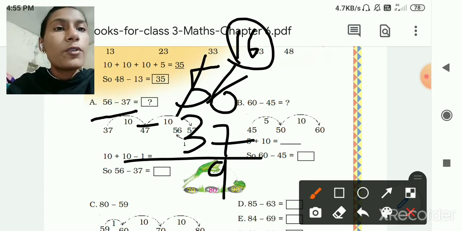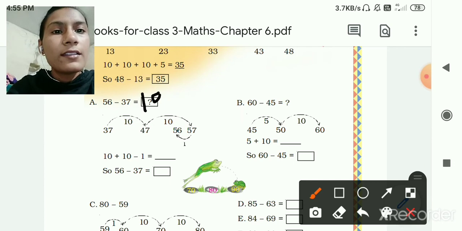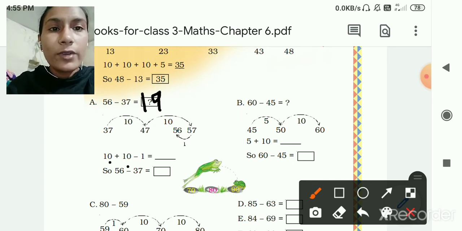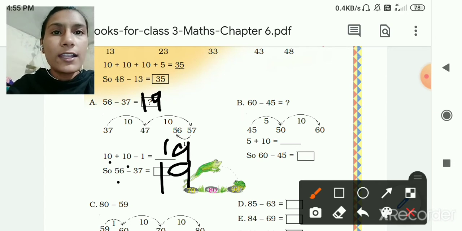And here we have borrowed, so here 4 will come. 4 minus 3 is equal to 1, so 19. So you can write here 19. Same, 10 plus 10, 20. 20 minus 1, of course 19. So 56 minus 37 is equal to 19. This answer you can write in your textbook.